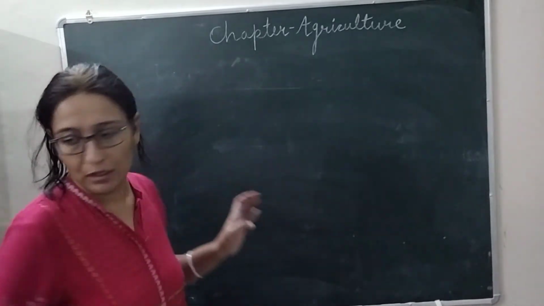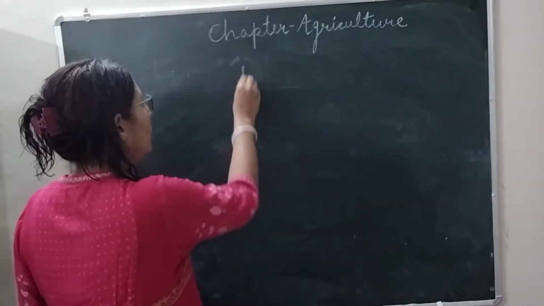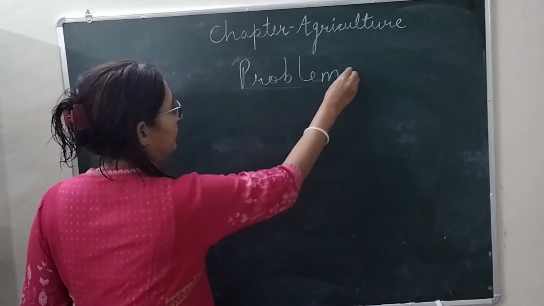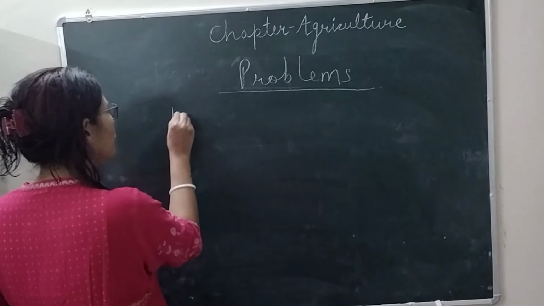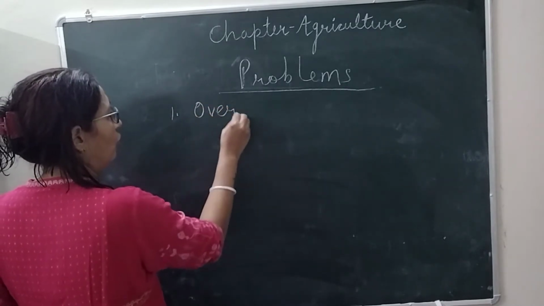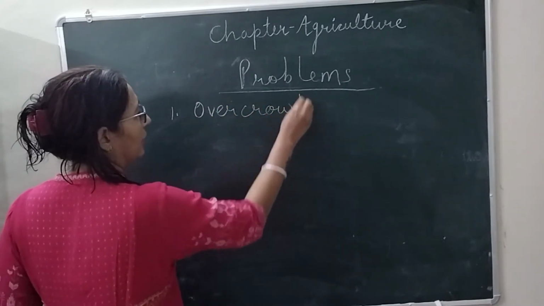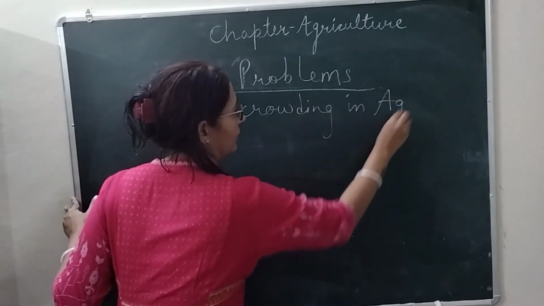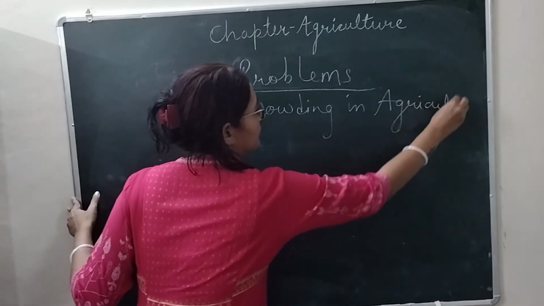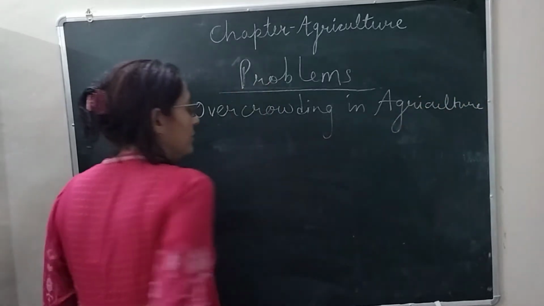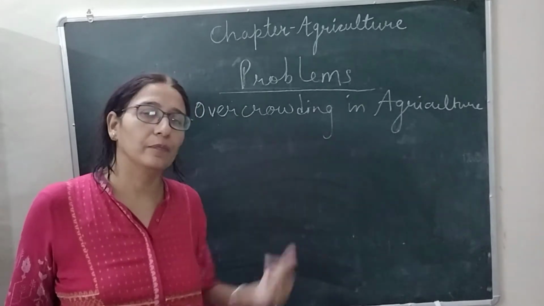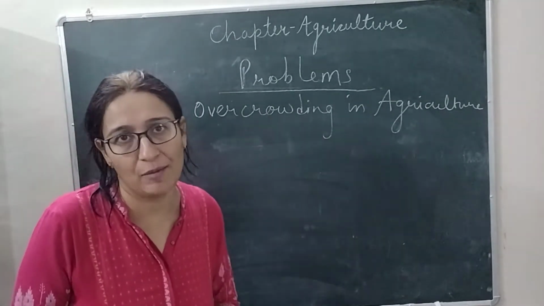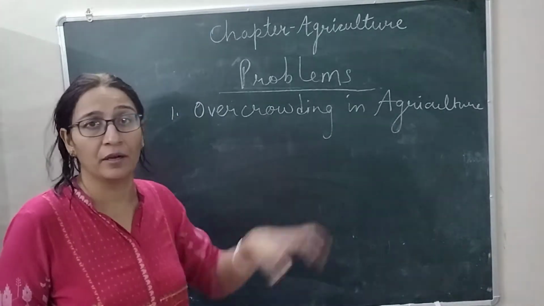The next topic is problems of Indian agriculture. The first problem is overcrowding in agriculture. In key terms, I told you about disguised unemployment. That term will fit here.